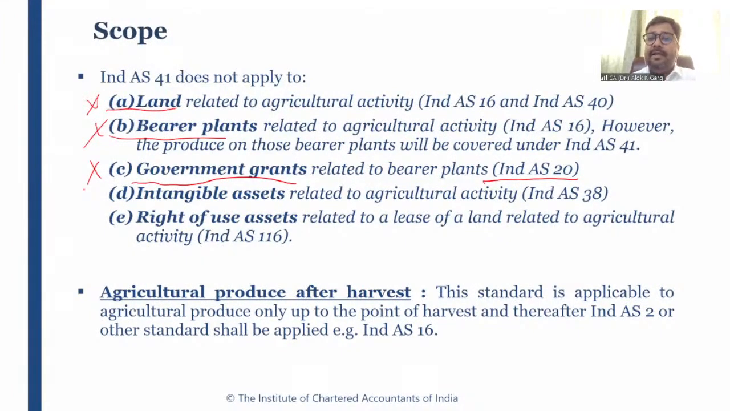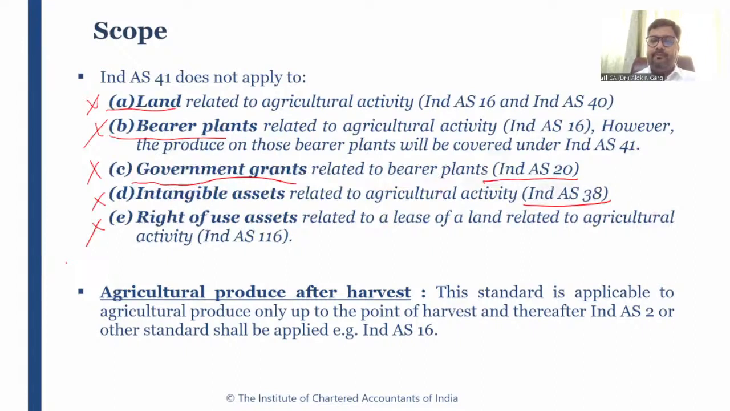As simple as that. Intangible asset related to agricultural activity. For example, there are big farmers who are also applying some technology, some software, some licenses while producing this agricultural produce, right? So if they are applying some intangible asset, even though it is related to agricultural activity, it will not be covered under Ind AS 41. It will be covered under Ind AS 38. Okay. Right of use assets.